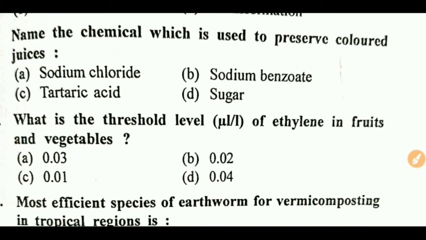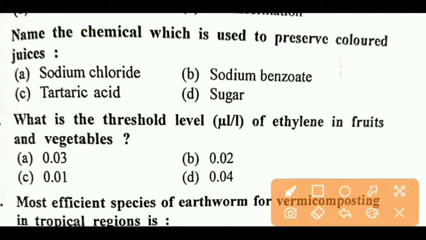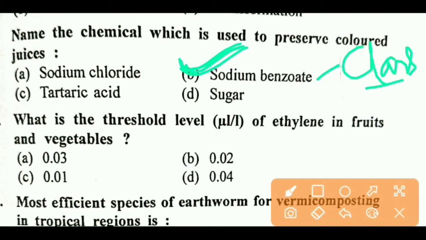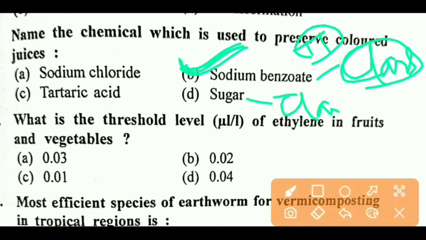And next question. Name the chemical which is used to preserve colored juice. Right answer is sodium benzoate. Sodium benzoate is a class second type preservative, and sugar is a class first type preservative. Also spices and salt are class first preservatives.